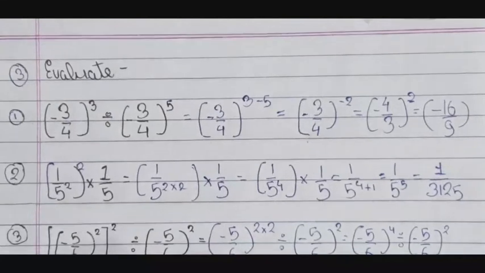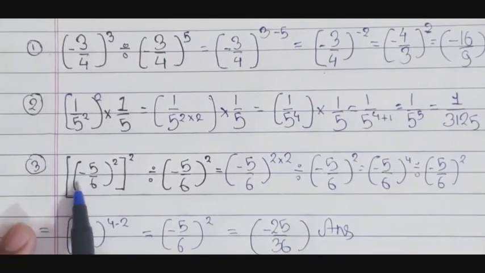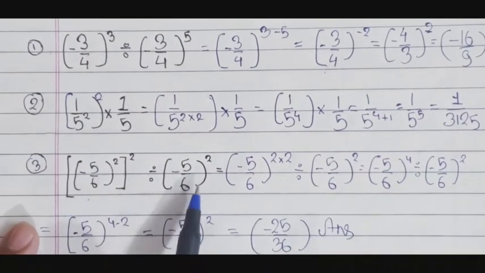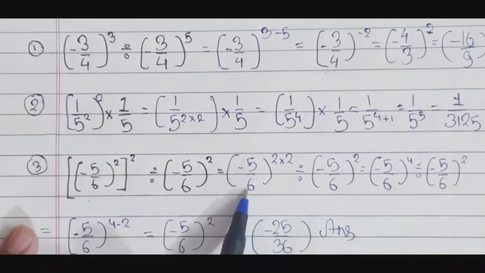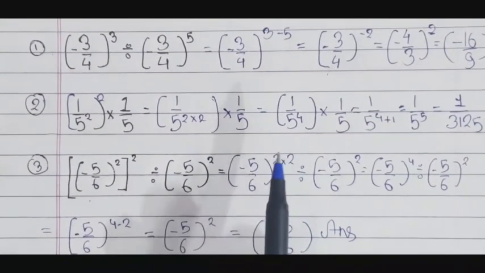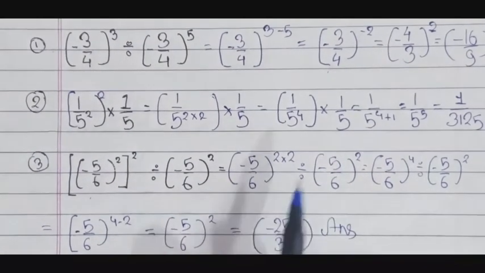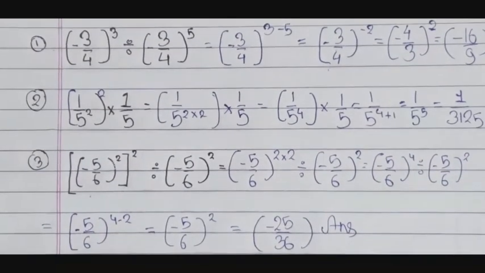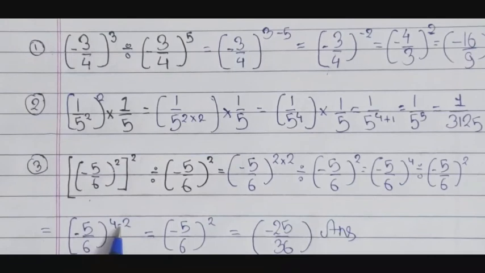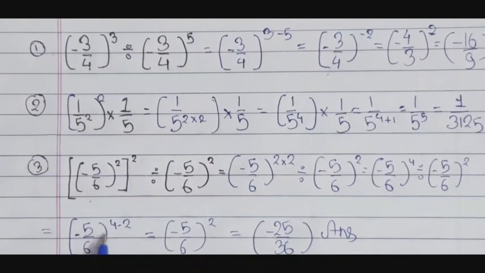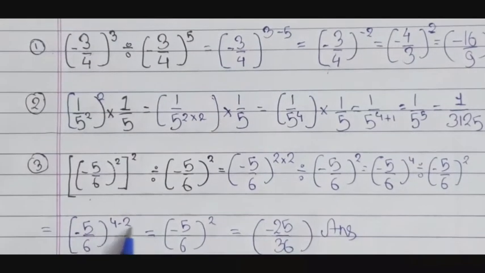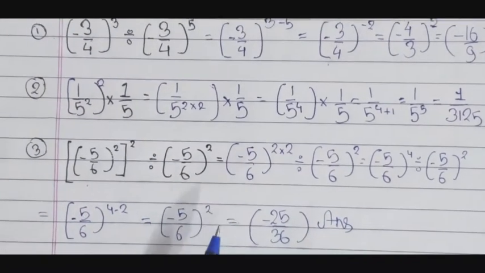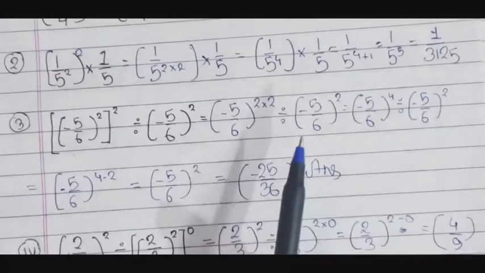This is our answer. Our third question is [(minus 5 by 6) to the power 2] to the power 2 divided by (minus 5 by 6) to the power 2, which is equal to (minus 5 by 6) to the power 4 divided by (minus 5 by 6) to the power 2, equal to (minus 5 by 6) to the power 4 minus 2. There is a division sign, so we will subtract the powers. So it is equal to (minus 5 by 6) to the power 2, which is equal to 25 by 36. This is our answer.